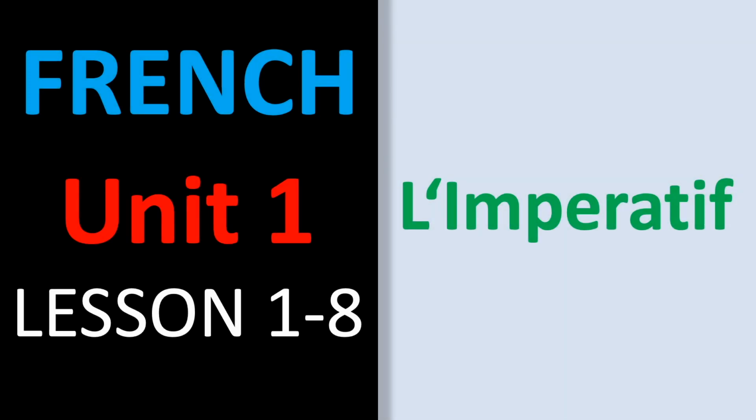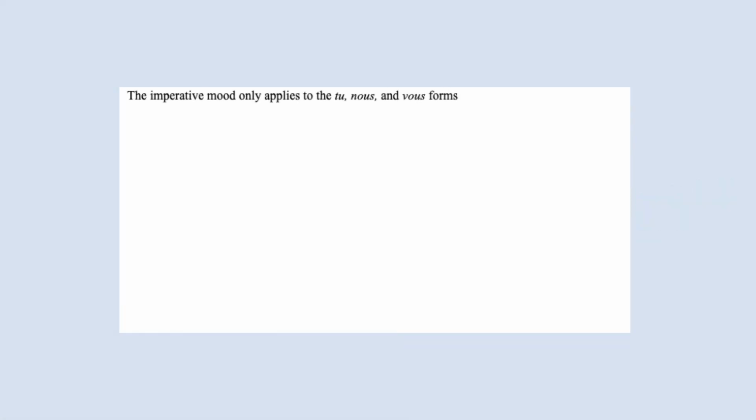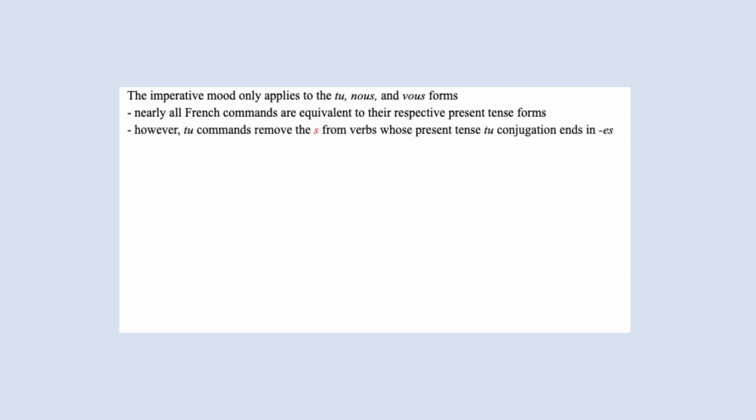We will very quickly go over the command forms of verbs under the imperative mood in French. The imperative mood in French only applies to tu, nous, and vous, and nearly all French commands are equivalent to their respective present tense forms. Now, for tu commands, they will remove the s from verbs if their present tense tu conjugation ends in es.